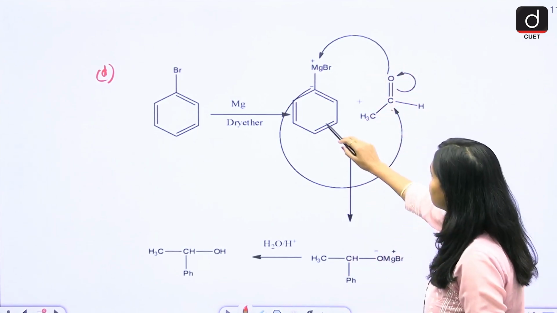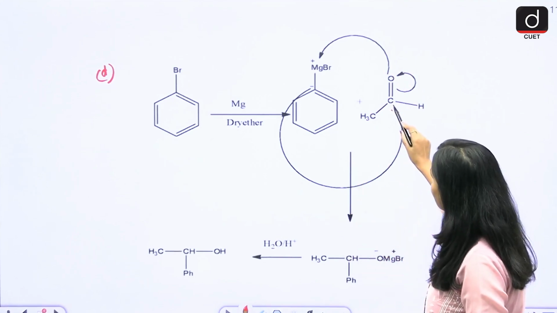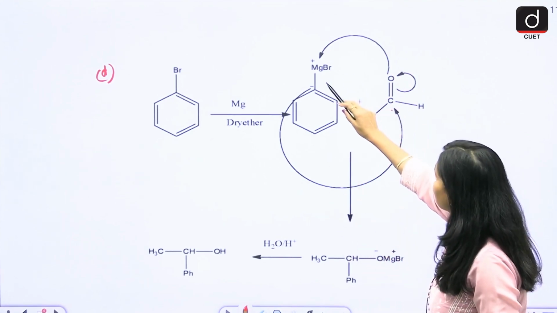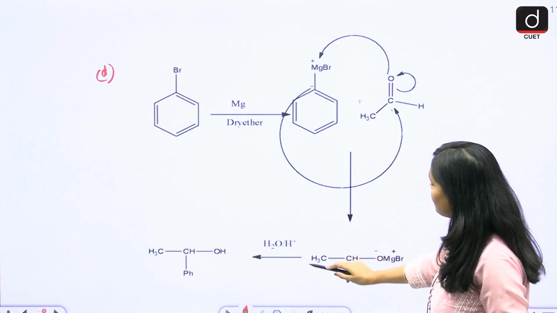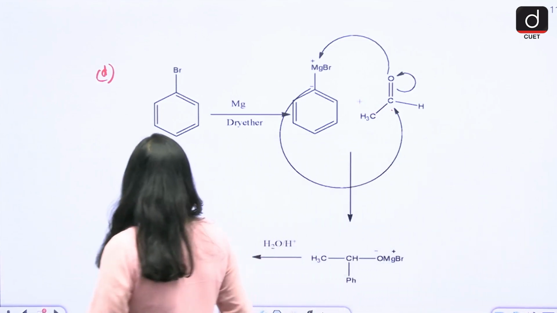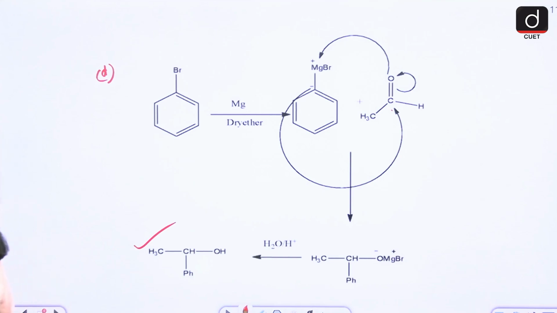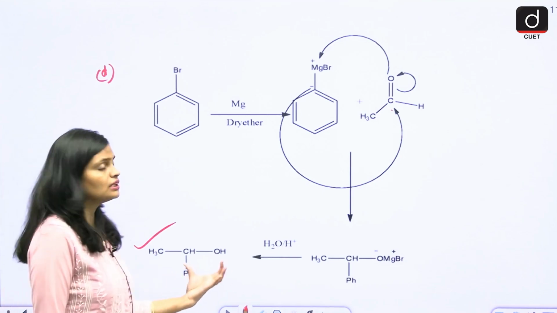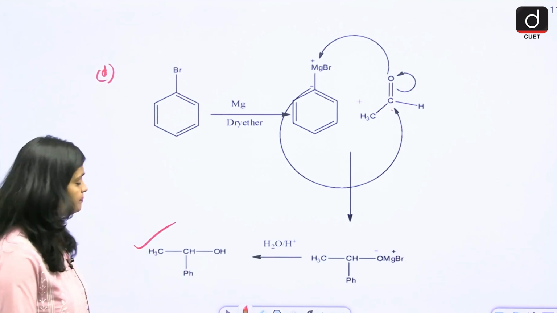Here you will get OMgBr and CH3. In the presence of water, you will get the desired product. So this is the mechanism, which is not required; you only have to write down the answer.